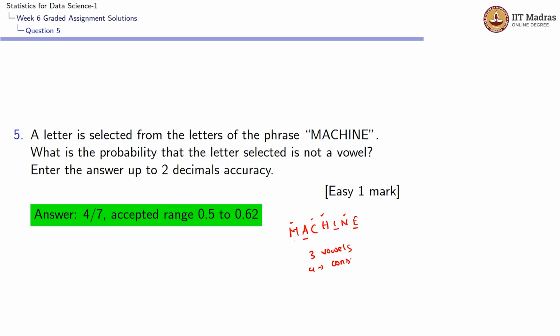4 consonants. The probability of not selecting a vowel would be the total possible ways 7 minus 3, which would be 4, divided by the total possible ways of selecting a letter, which is nothing but 1 among these 7. So that would be 4 divided by 7.